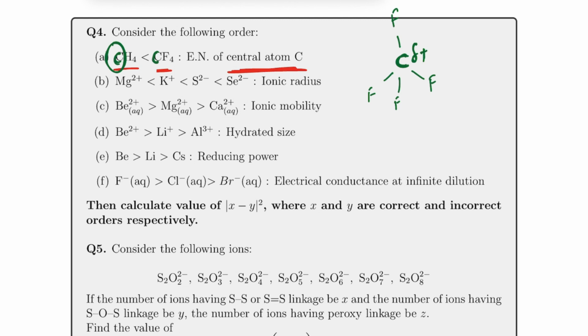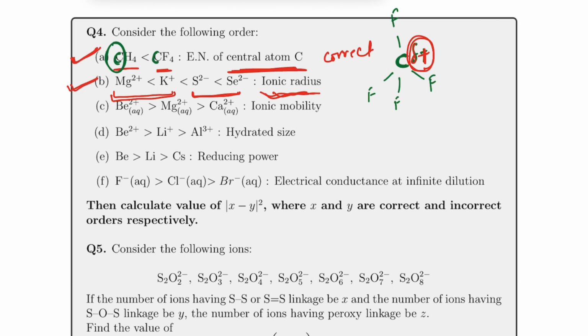So from that perspective, if you know that if any atom contains a positive charge, it will be more electronegative. So in that direction, if I move ahead, which ideally is the case over here, that you have to see it all the time, then A is correct, there is no issue. Whereas for the second one, it's ionic radii. If you talk about Mg+2 and K+, it's an isoelectronic species. And over here also you will find selenium will have more compared to sulfur, so this is also correct.